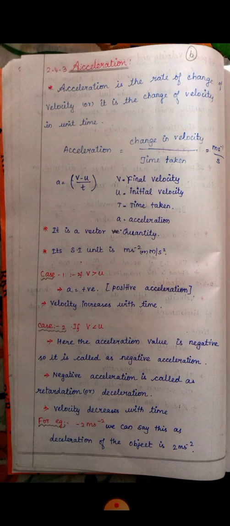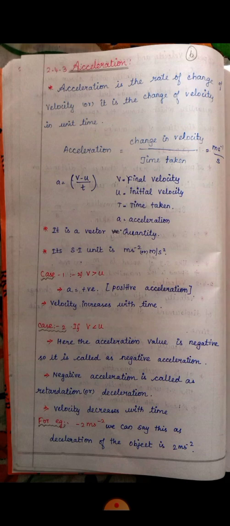Next, look at the acceleration. Acceleration is the rate of change of velocity. If the velocity is changing, we say it as acceleration. So acceleration is equal to change in velocity by time taken. Change in velocity is in meter second to the power of minus 1 and time taken is in second. So finally, the acceleration unit is meter second to the power of minus 2. Acceleration is also a vector quantity.